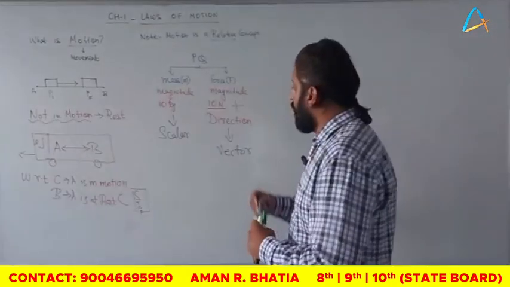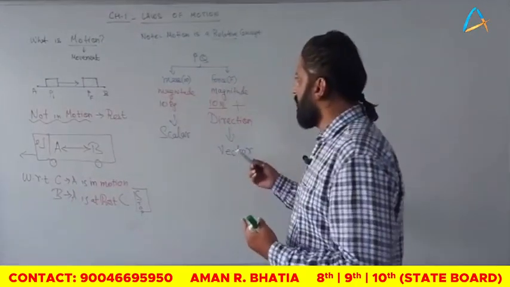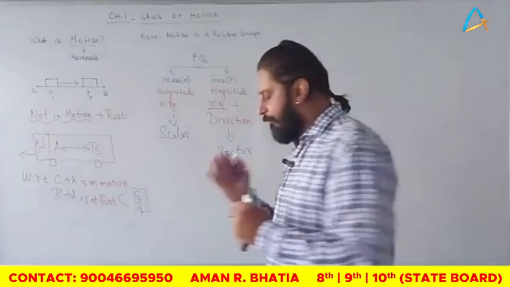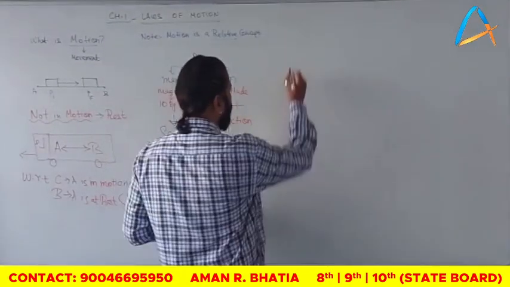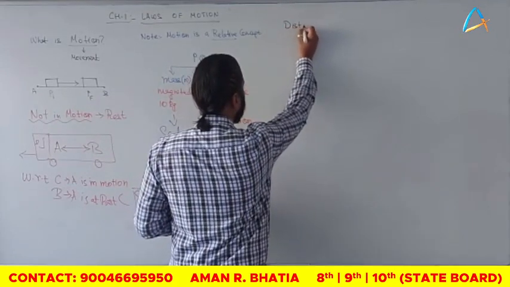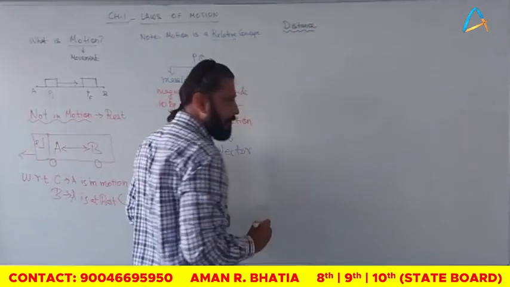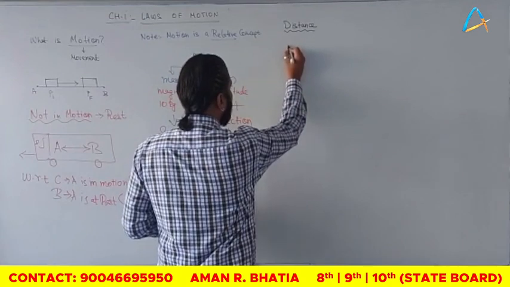Okay, so we will use some physical quantities to understand the concept of motion in a little bit of detail. Let us come to the first physical quantity which we are talking about. The first thing we need to understand is the term distance. How do we understand the term distance? For that, let us understand one small thing. Let us say this is point A.